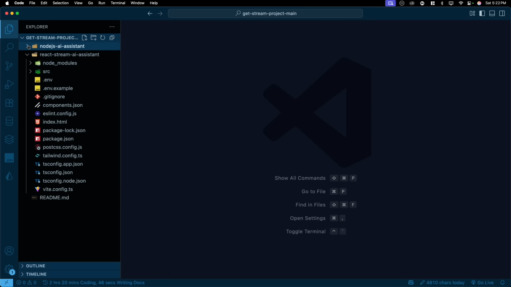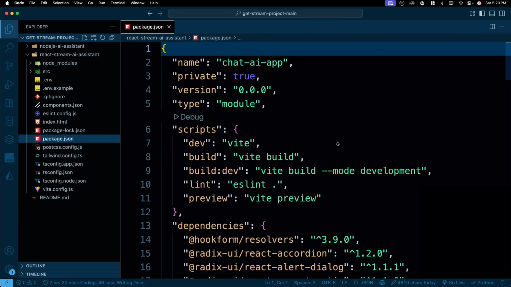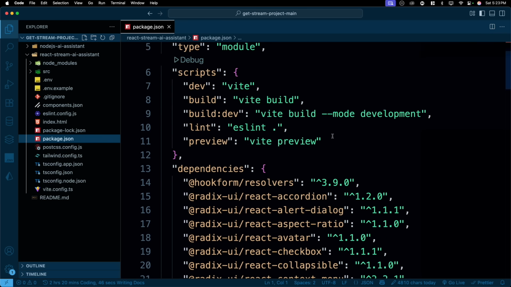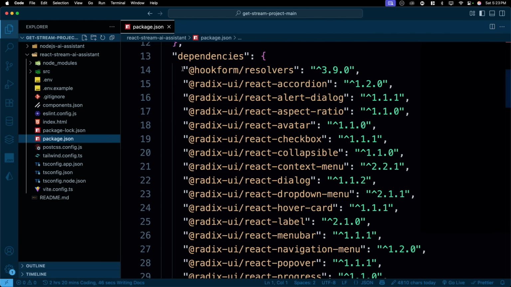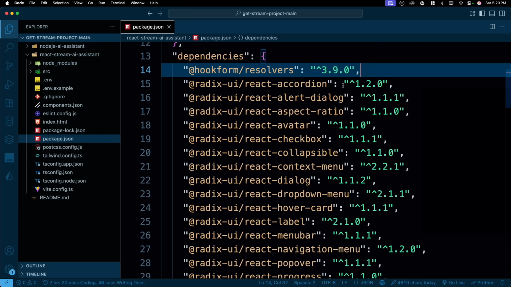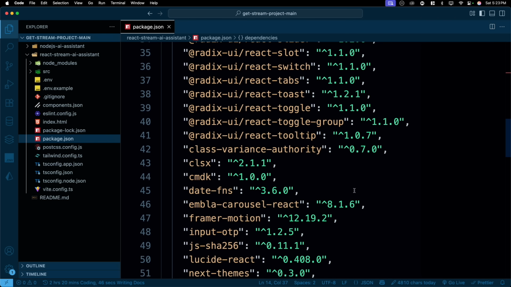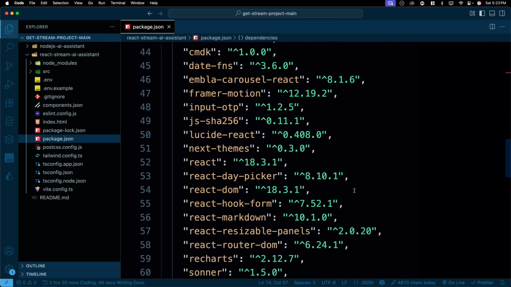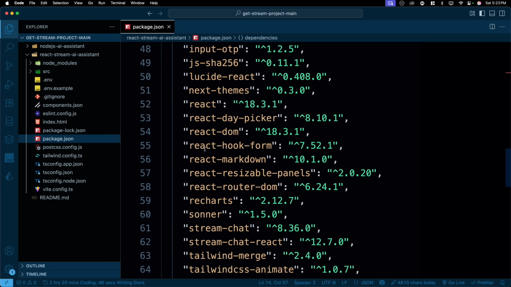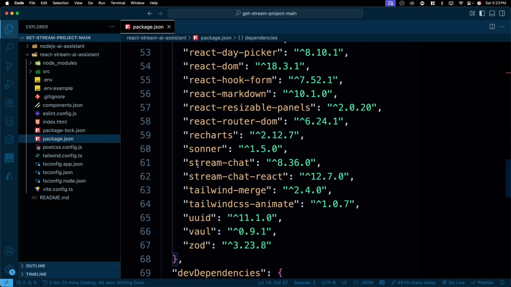The front end part is comparatively easy. I would not call it the easiest of all, but relatively easy. So if you look at the package.json, what are the dependencies we have? We have hook resolvers. We are using React Hook Form, which is helping us. After that, a lot of Redux and components, which are all cooked up. So this is not something that we designed. It's all available to us. We have the classic React, some date pickers, hooks. And we also are using Stream Chat and Stream Chat React.